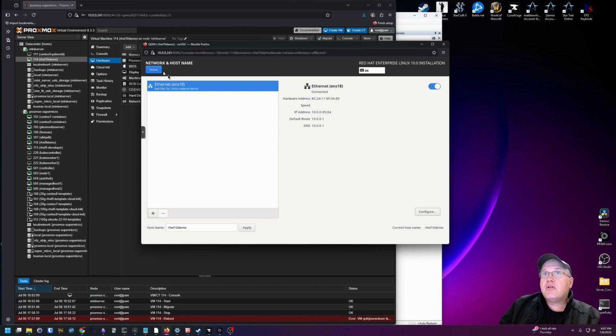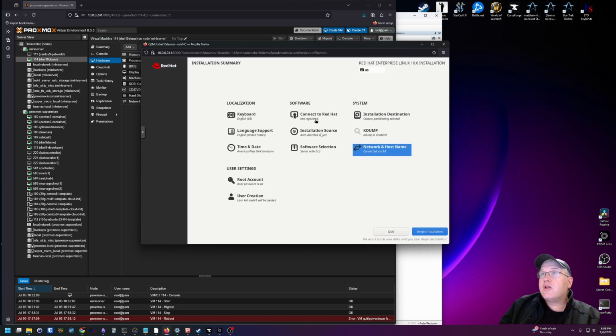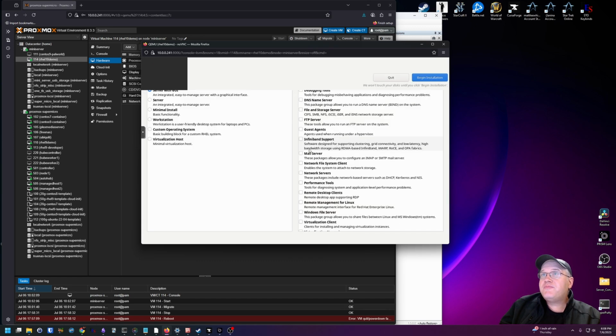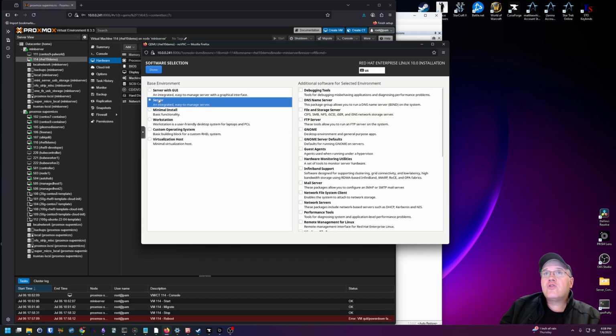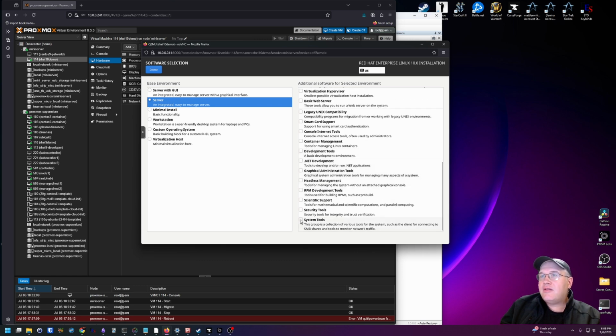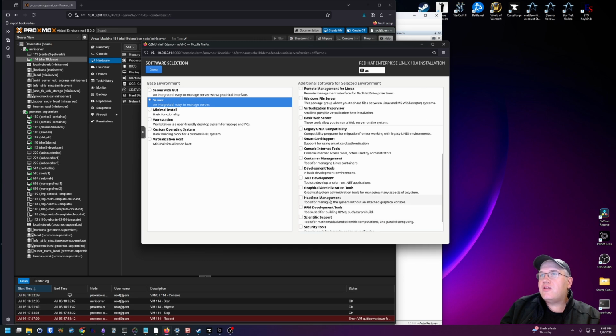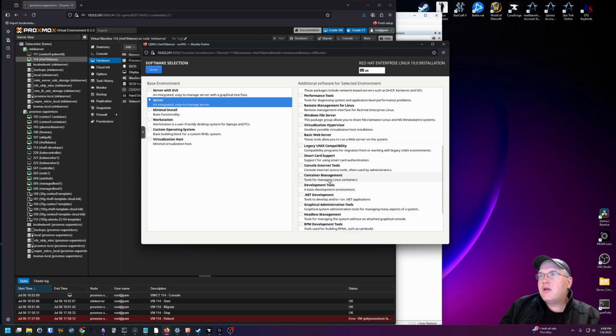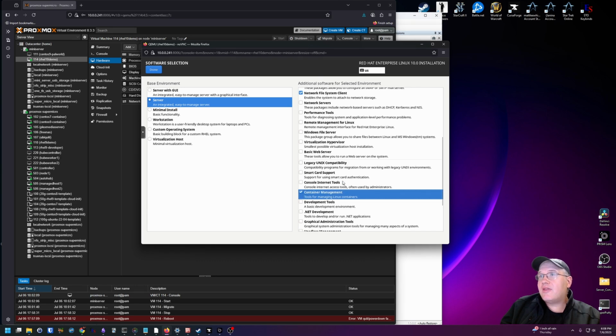All right, now we're going to click done. Then we're going to come down to the installation software selection. Choose server. I know I like guest agents and a file system client, and then system tools. Let's see if there's anything new here. Tools for managing Linux containers. Hey, let's check mark that.